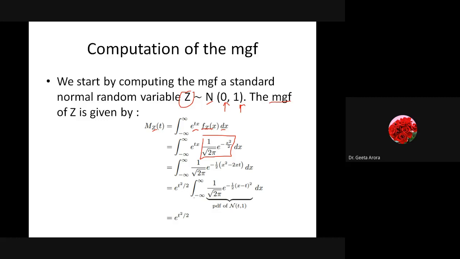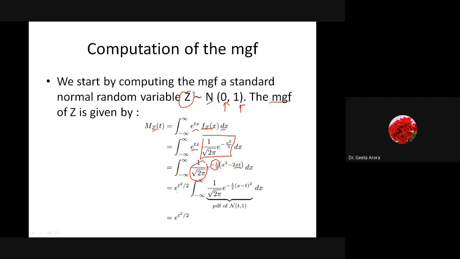Now, if we want to simplify it further, we take 1 by under root 2 pi outside, because it is a constant, and we collect the powers of e. It is e raised to power tx minus x square by 2. If I take minus half common, it becomes x square, and from here, because I am taking minus half common, it is minus 2xt, with respect to dx.